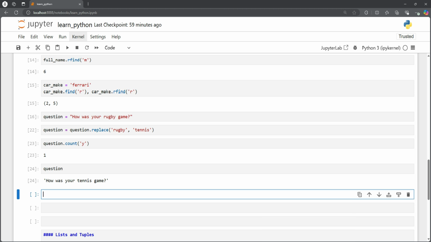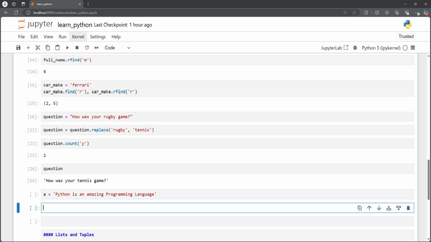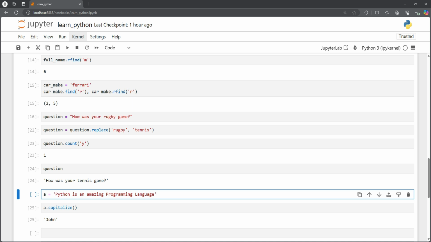For example, we have a string which is, let's say, Python is an amazing programming language. So now we have everything, all these words are starting with an uppercase letter except amazing and is an N. So if we want to, let's say, capitalize, oh, I need to run this one.